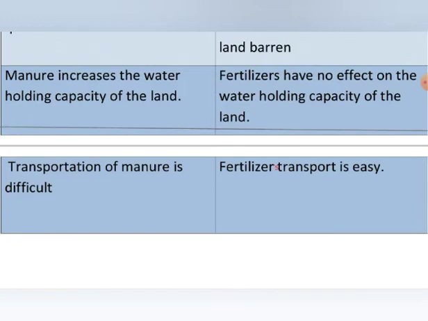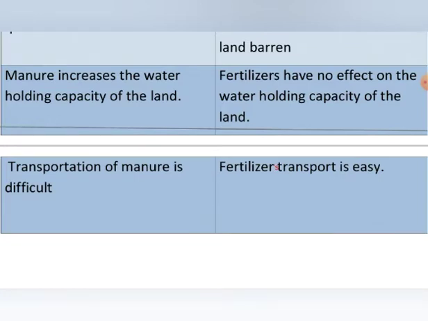In comparison, fertilizers are in bags of about 50 kg, and a single bag of about 50 kg is enough for one acre area. So to carry that bag is easy in comparison to the manure, which is to be carried in trolleys with the tractor in a huge amount.